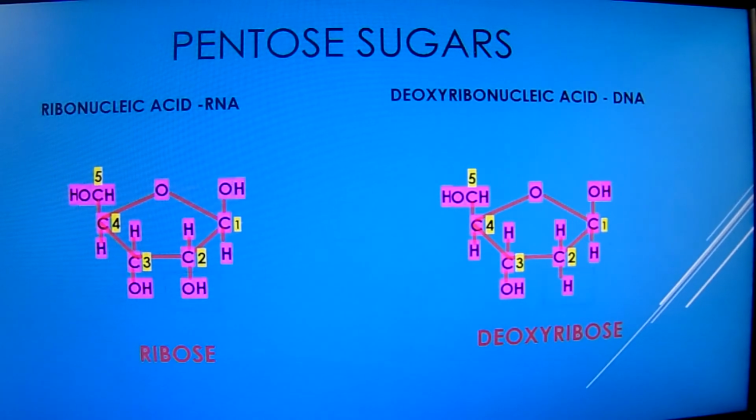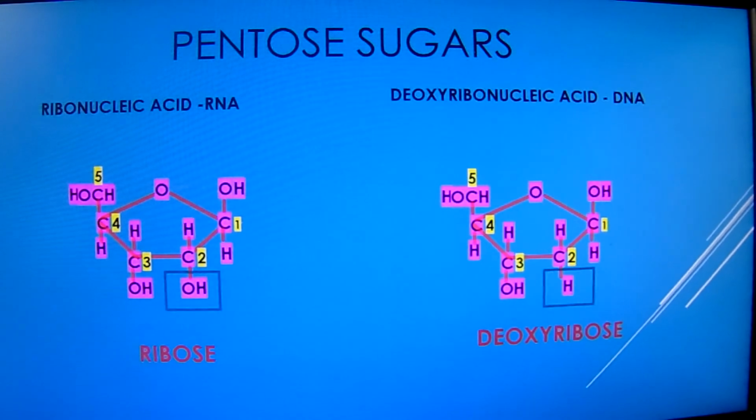Pentose sugar in DNA is called deoxyribose, and in RNA this sugar is ribose. The difference between the sugars is the presence of a hydroxyl group on the 2 prime carbon atom of ribose and its absence on the 2 prime carbon atom of deoxyribose.